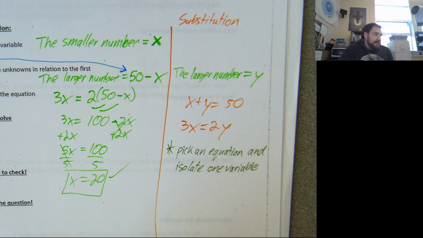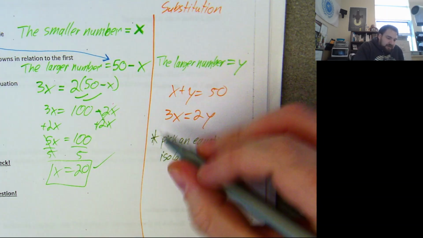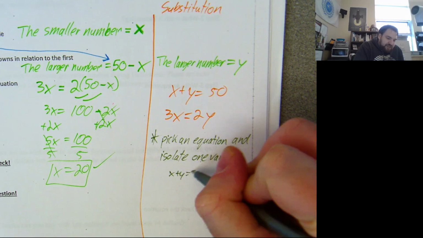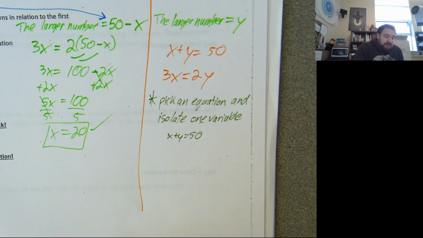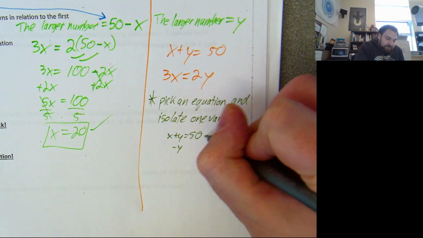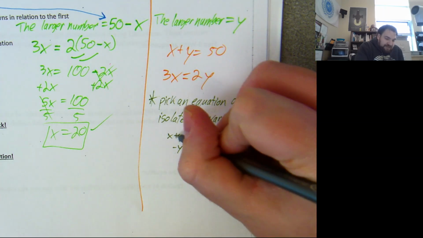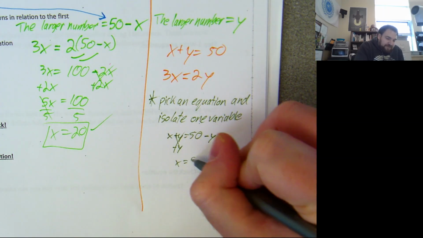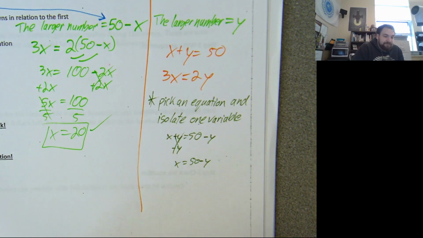I don't know, who am I going to pick on? Matthias, haven't heard from you much today. Which of those two equations do you want me to isolate? For which variable? You want me to solve the first equation for x? Okay, so if I do that, Matthias has picked the first equation, x plus y equals 50. To isolate for x means I'm going to subtract y on both sides. So that's going to cancel, and I'm going to get x equals 50 minus y.